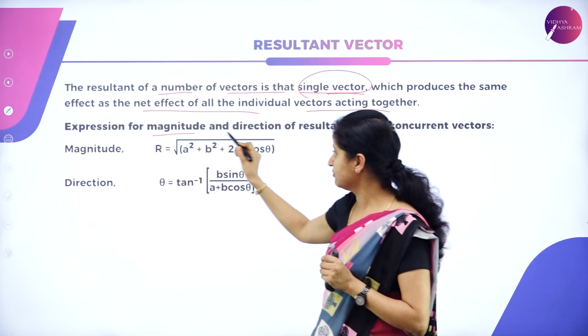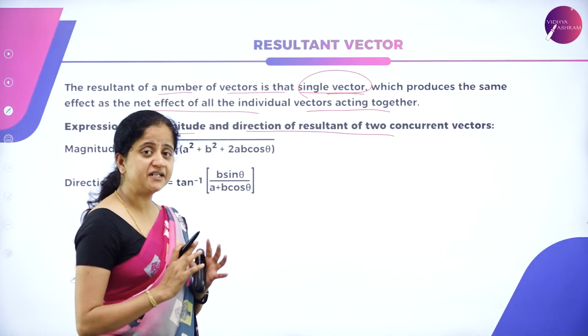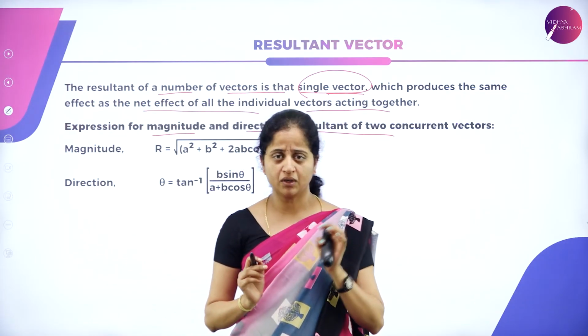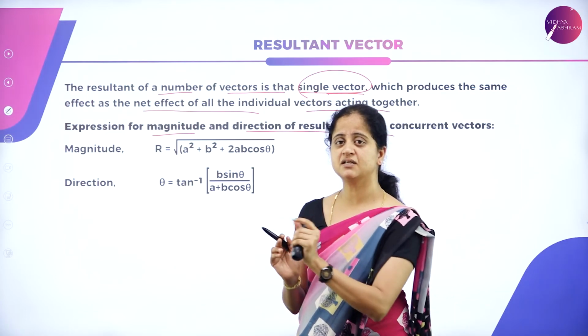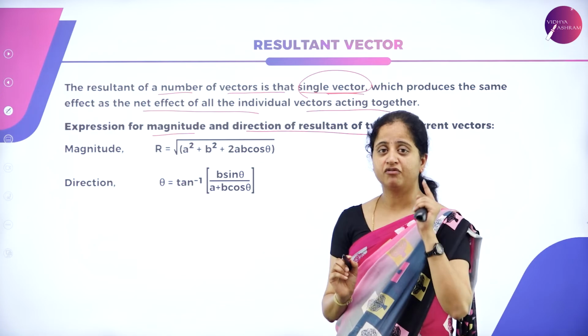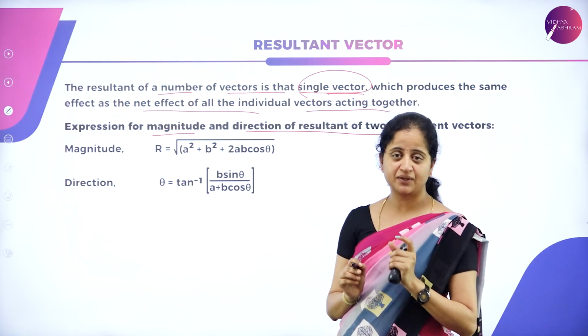What is the expression for the magnitude and direction of the resultant vector? How do we find the magnitude and direction of the resultant of concurrent vectors? We came to know what concurrent vectors are. By using the expressions for magnitude and direction, we can easily find the magnitude and the direction.